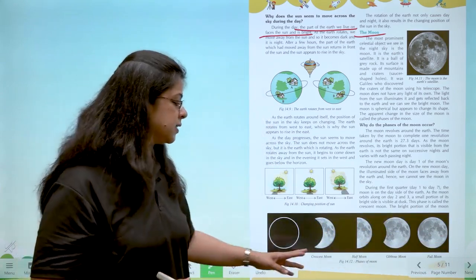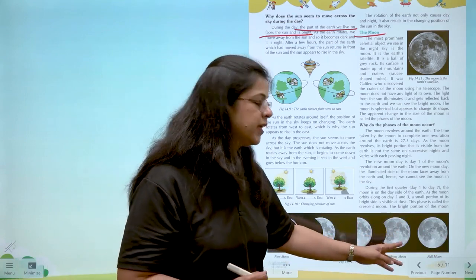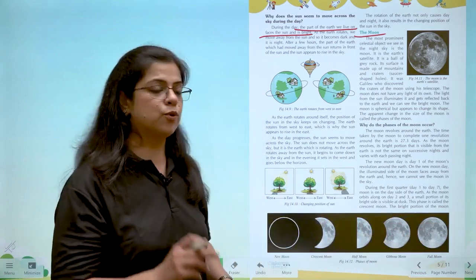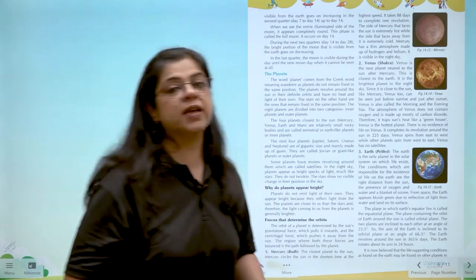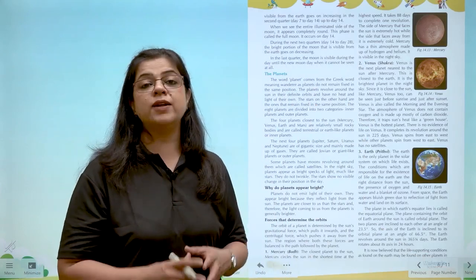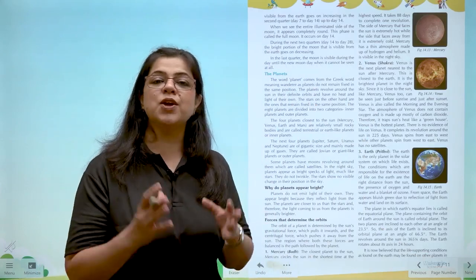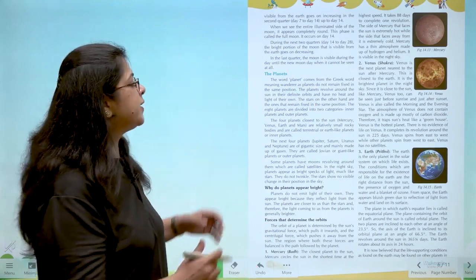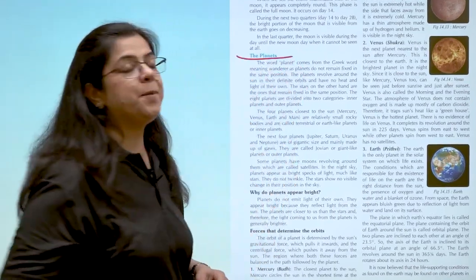So what are the phases? The crescent moon, the half moon, gibbous moon and the full moon. Full moon night को क्या बोलते हैं? पूर्णिमा. And no moon night को क्या बोलते हैं? New moon night.